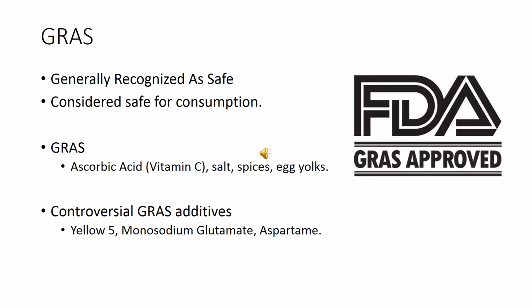We have already talked briefly about the GRAS designation. All food additives that are allowed in our foods are given this designation. This means exactly what it sounds like. Overall, they are safe for consumption. But there are some foods or food additives with more certainty regarding their safety than others. There are plenty of GRAS additives that are very safe for consumption, such as ascorbic acid or vitamin C, which can be added to increase the nutritional value of a food or to act as a preservative.